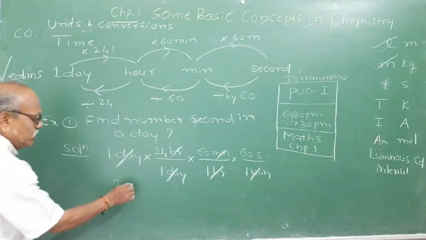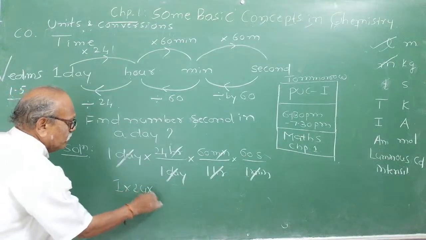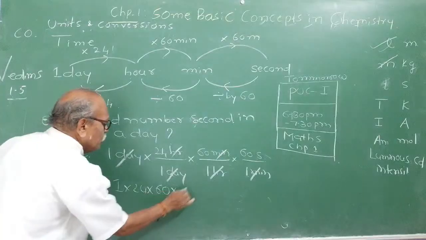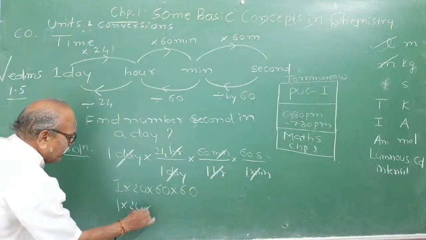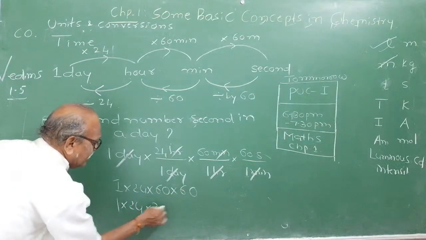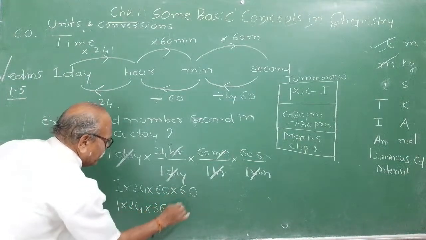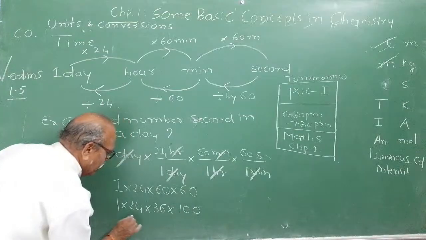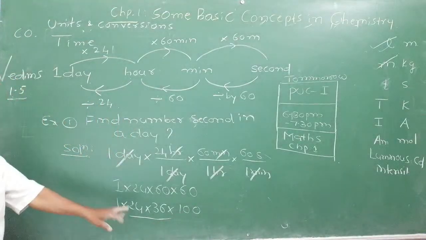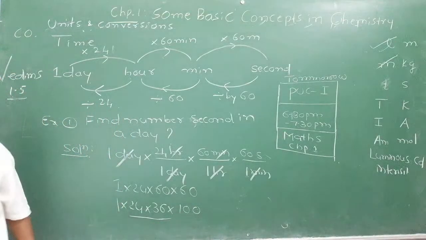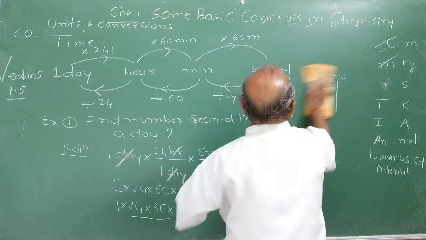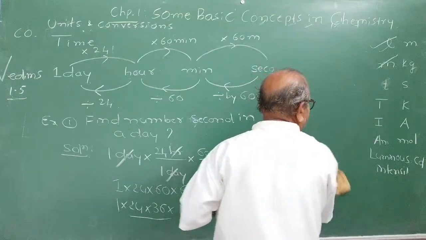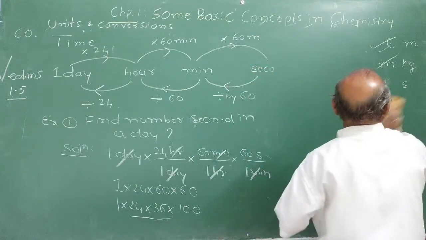1 into, take 24 into 60 into 60. That is 1 into 24 into, what do you get? 6 6 36. Wait. There are double zeros. You can write as 100. Now your problem is to multiply 24 and 36. How do you do it? You do it by using the normal school method, isn't it? I will teach you the mind maths method.